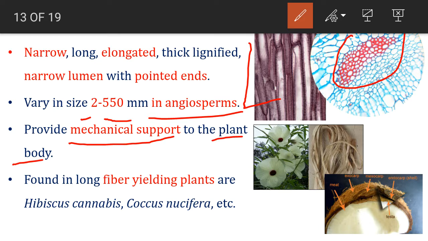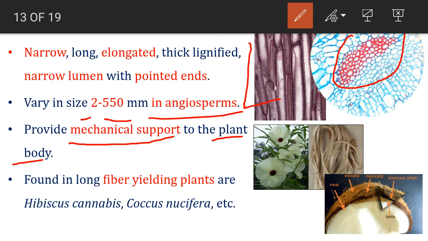Here you have to focus on one thing: in the previous tissue, that is collenchyma tissue, we also said that they provide mechanical support, but the mechanical support provided by collenchyma is local, that means for that particular organ.